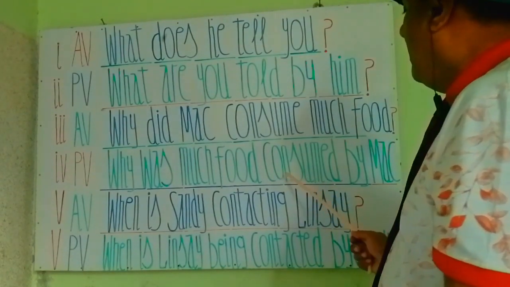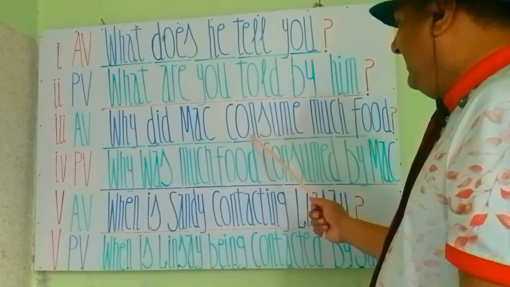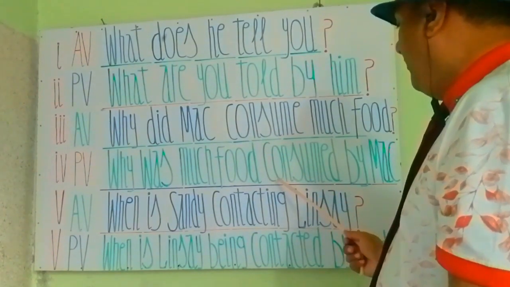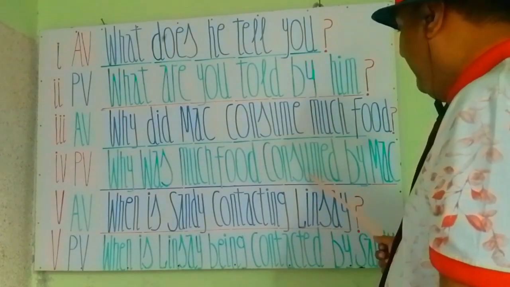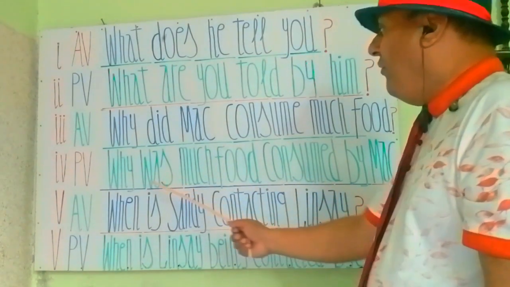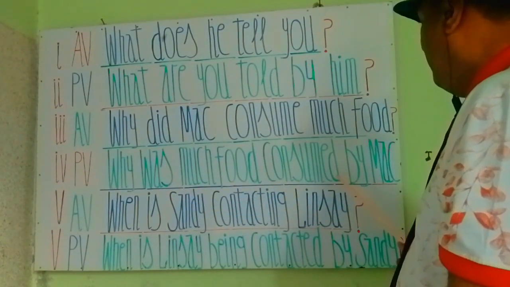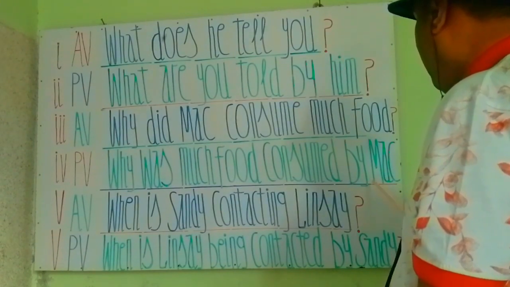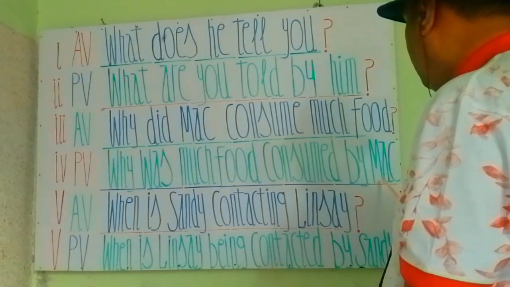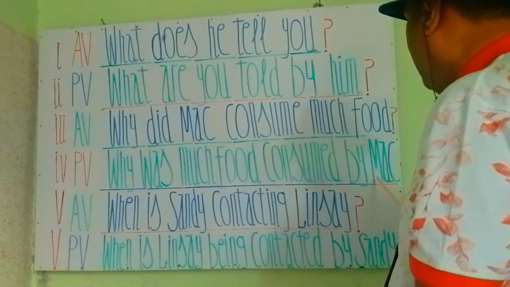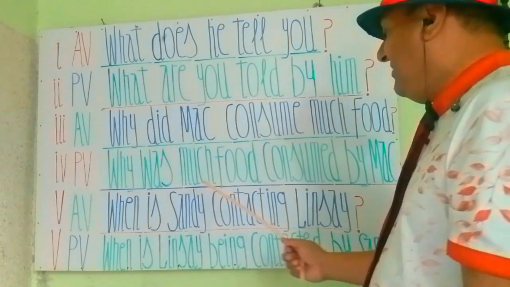Consumed is the past participle verb form of the basic verb consume. Consume's past participle form is consumed. It's a regular verb with ed added in the third form. So, why was much food consumed? And the connecting word is by. Mac will come here as an object because it's a noun. Nouns and proper nouns never change. So Mac will be the object in this passive voice statement.